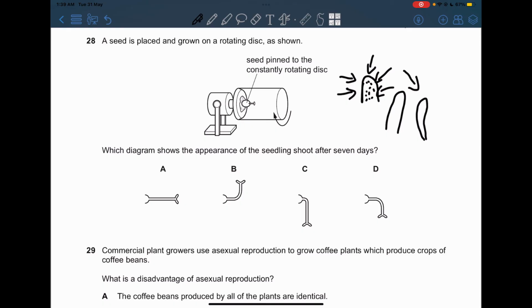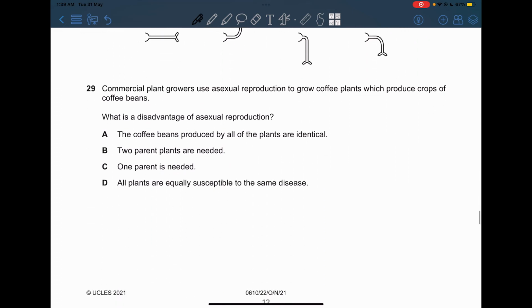So the answer should be a plant that is growing upwards without any bending. So that's exactly A.